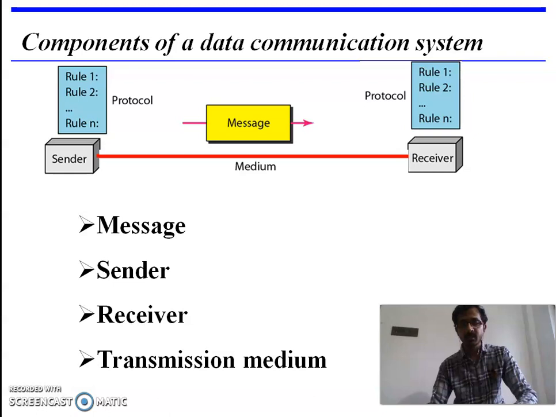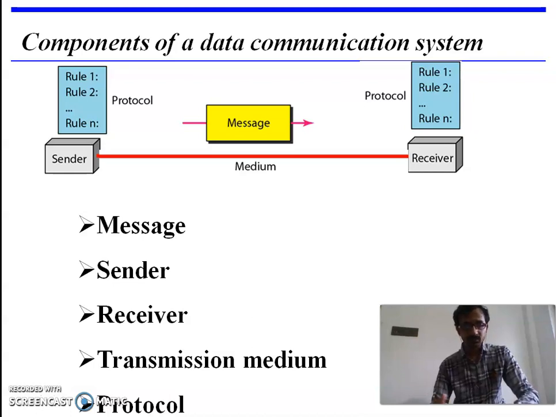For wired communication, we use twisted pair cables, coaxial cables, and fiber optical cables, and for wireless communication, we use radio waves, microwaves, and infrared waves. The last one is the protocols. A protocol is nothing but a set of rules that govern data communication.